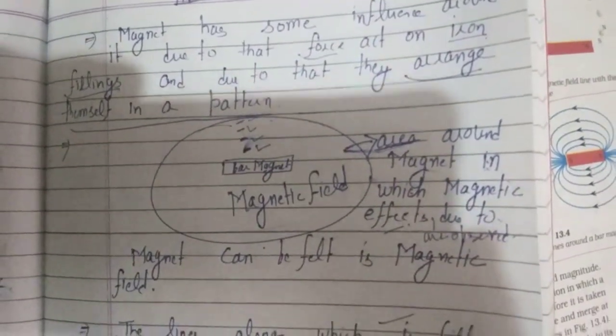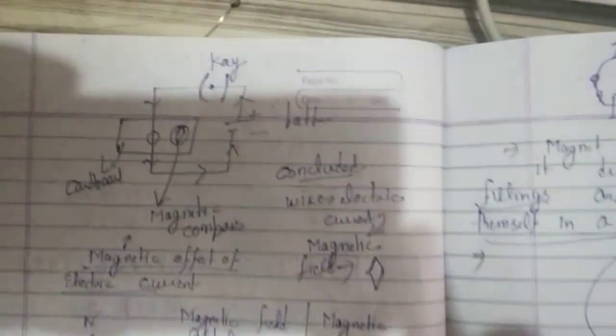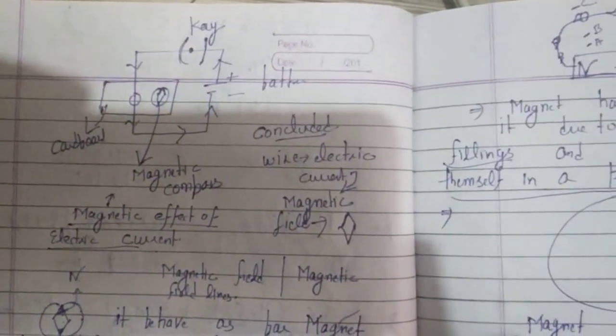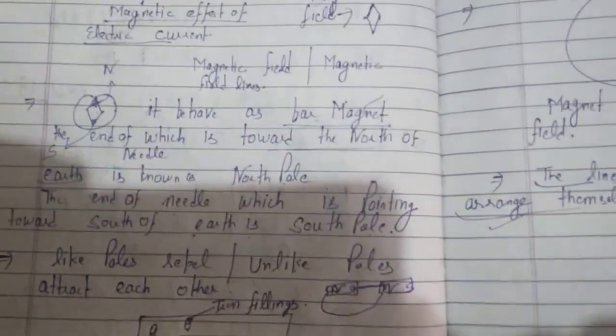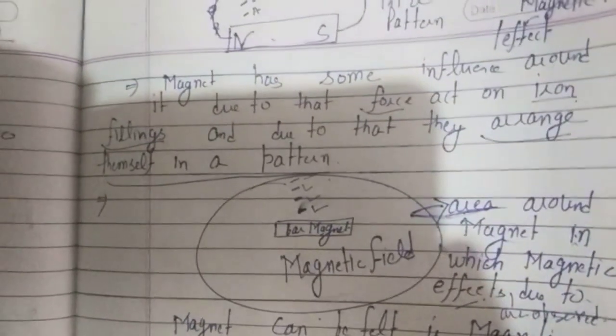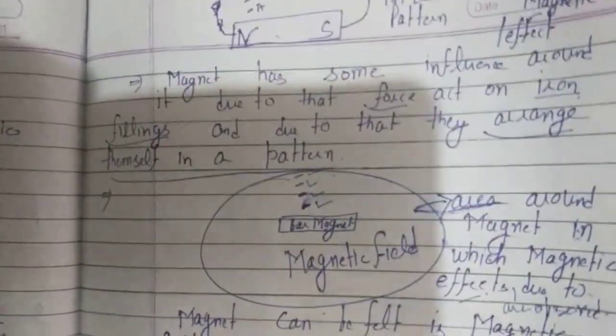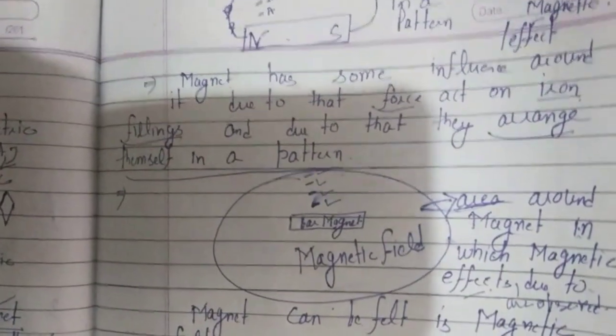So make a question. Question number one: what are the magnetic effects of electric current? Second question: what is the magnetic field and what are the magnetic field lines?